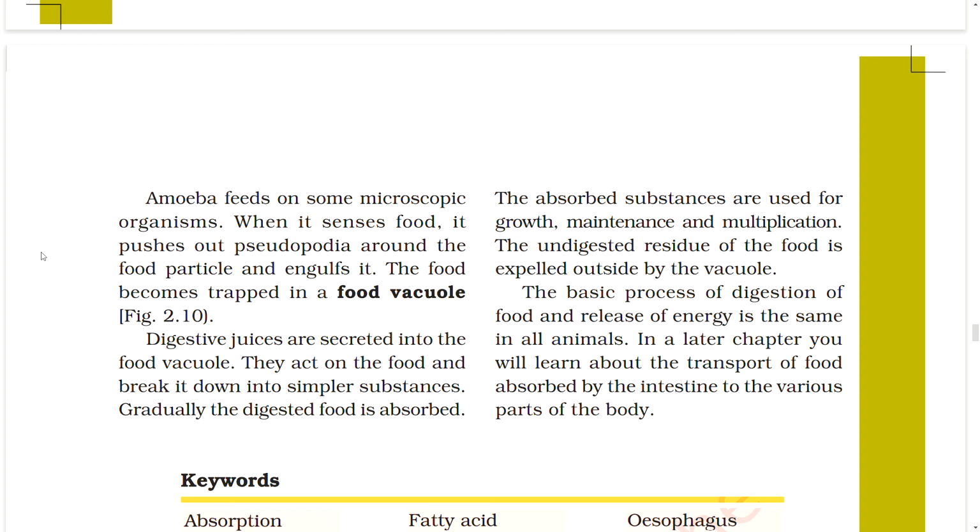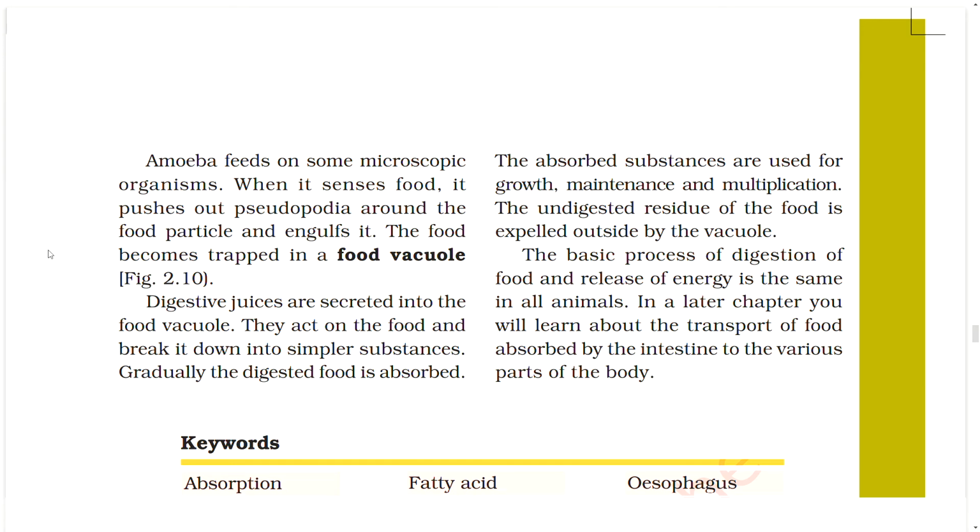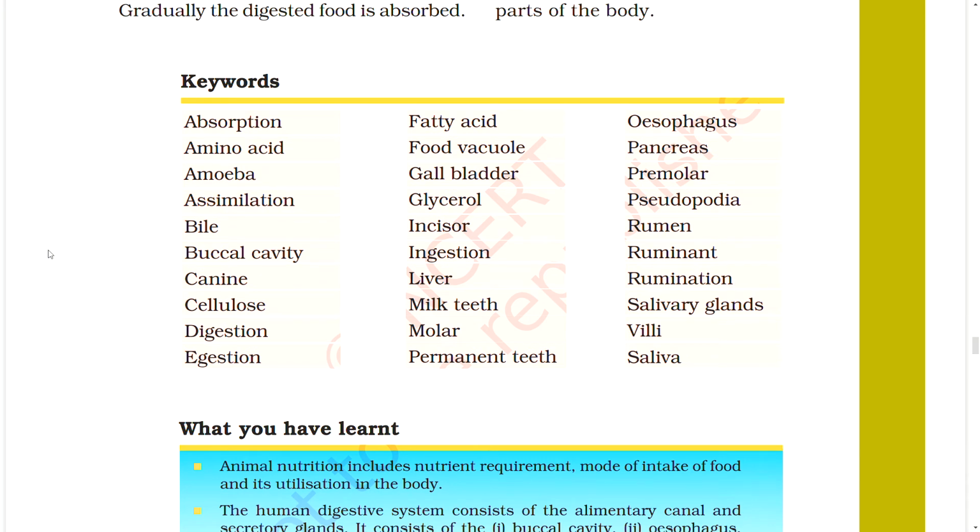In a later chapter, you will learn about the transport of food absorbed by the intestine to the various parts of the body.